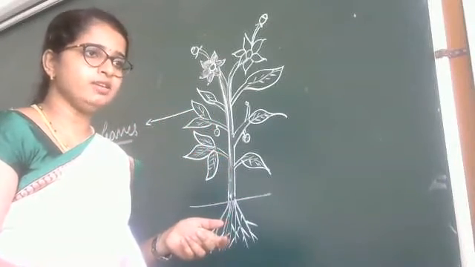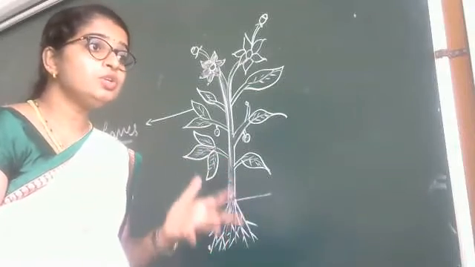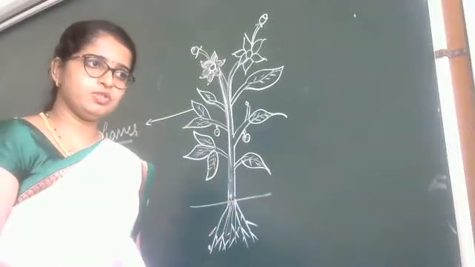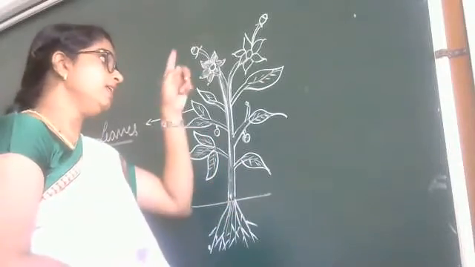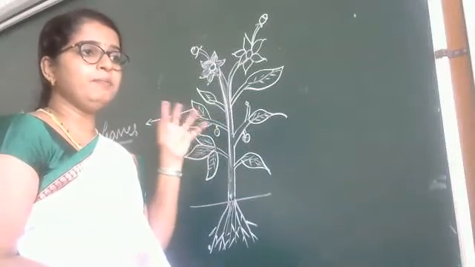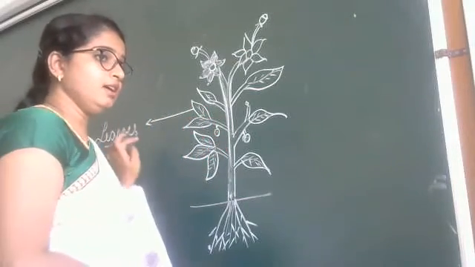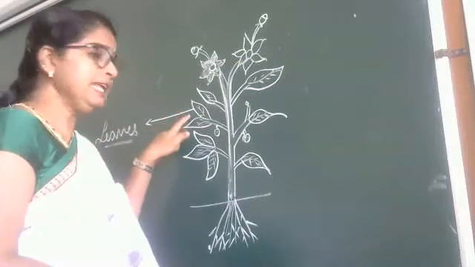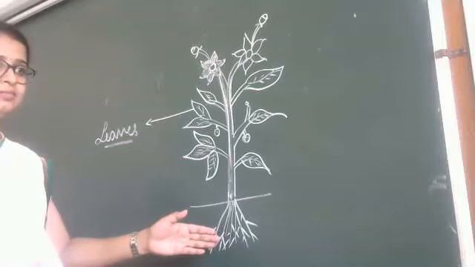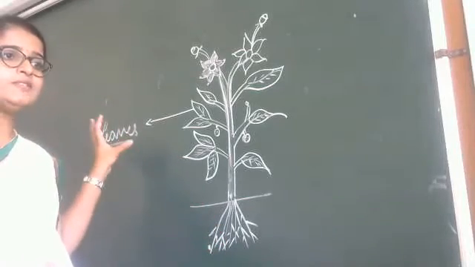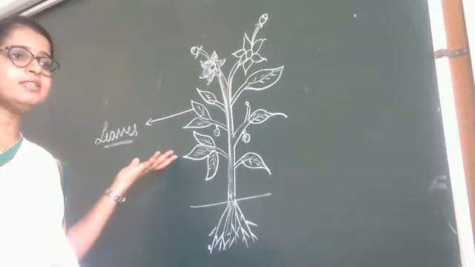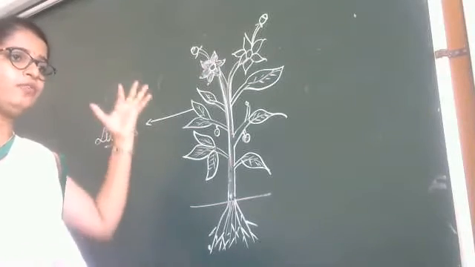Why do we need a kitchen? We need a kitchen to cook food. That is one room where we cook food. The same way, in this plant also there are so many rooms where they do particular work. Here, as you said, the leaves prepare food for the plant. So, leaves are called the kitchen. Easy to remember. Why is it the kitchen? Because it prepares food for the plant.